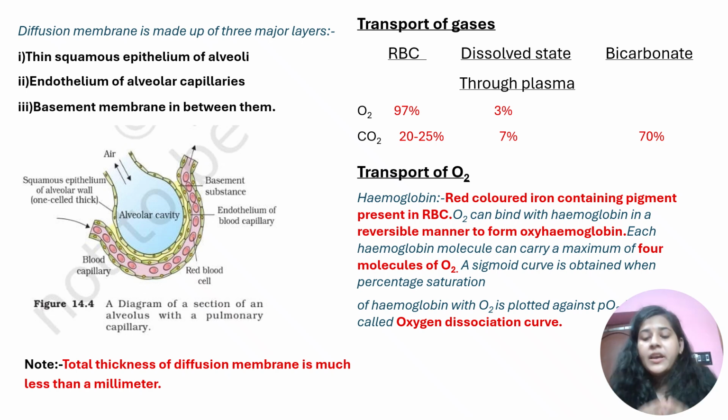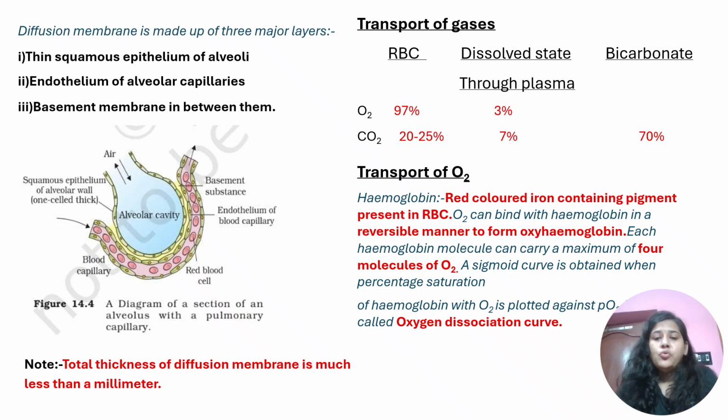Why reversible? Because the oxygen has to bind with hemoglobin at the alveoli level so that it can be transported to the tissue. But at the tissue level, it has to be released into the tissue, as a result of which oxygen binds with hemoglobin in a reversible manner. In alveoli, it binds with hemoglobin. At tissue, it gets dissociated. What does it form? It forms oxyhemoglobin. Now, one more question comes: how much oxygen can be carried by hemoglobin? Each hemoglobin molecule can carry a maximum of 4 molecules of oxygen. One molecule of hemoglobin will carry 4 molecules of oxygen.